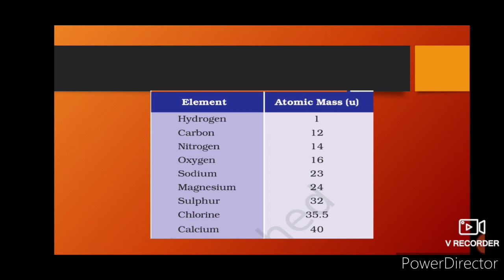So this was our full atom topic. We have discussed what atoms are, atomic size, symbols of atoms, and how to write an atom symbol: the first letter should be capital and the second letter should be small.